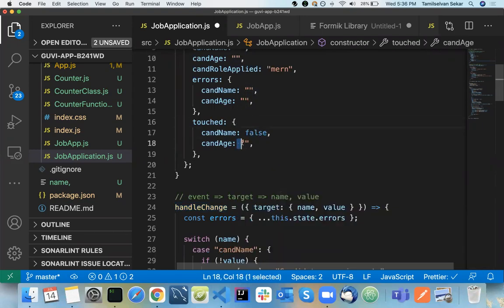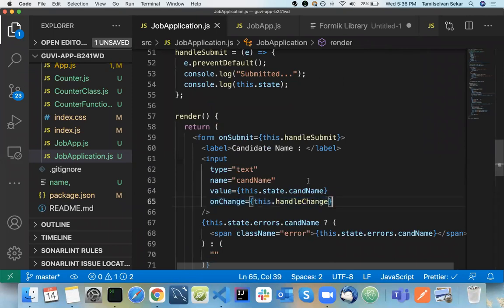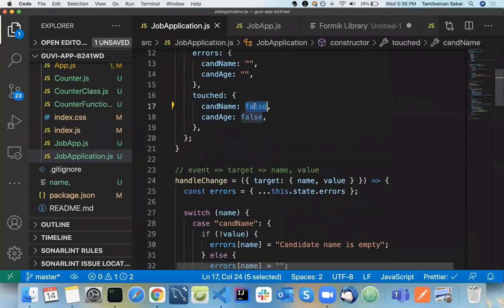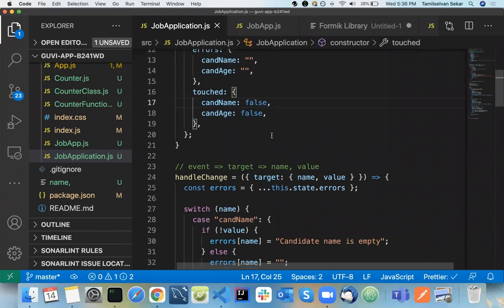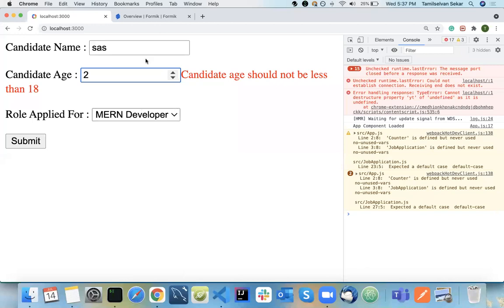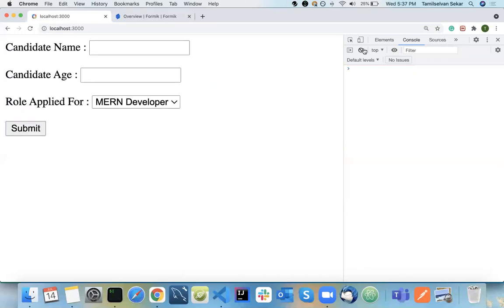Basically this is the thing. Initially it is not touched. So in onBlur, we will have a function called handleBlur. Whenever the particular thing is touched, your handleBlur function will be called, and we will update the state for that particular candidate name to true. Using that only we will be showing the error message here. Here I just showed you the errors alone, but you need to consider the touched also. So, clear on this, clear on the touched part? Can everyone confirm?